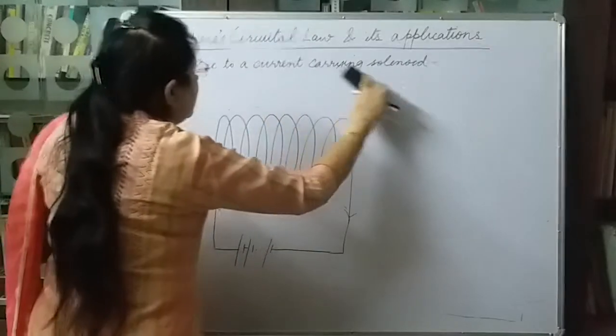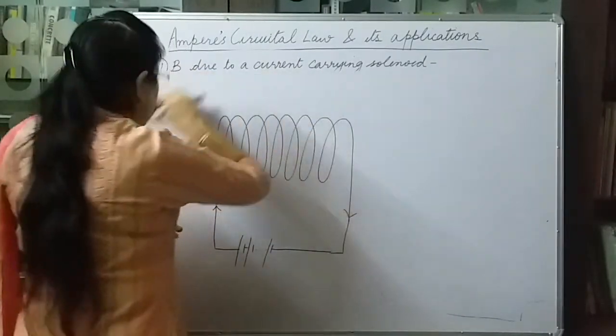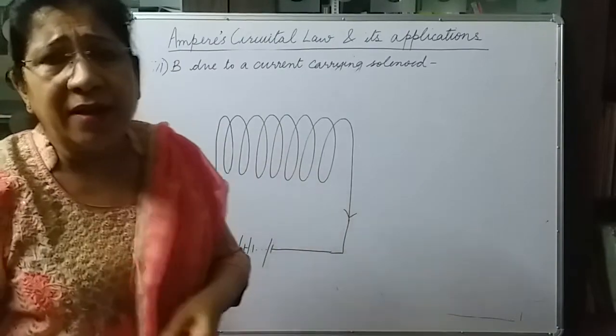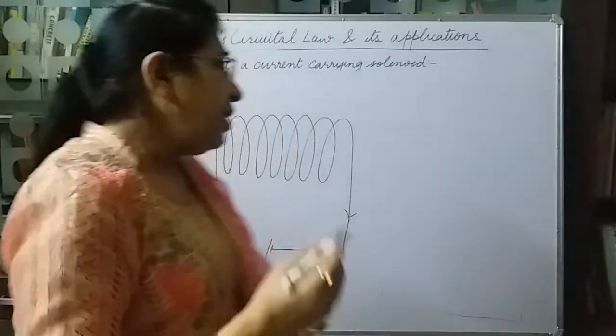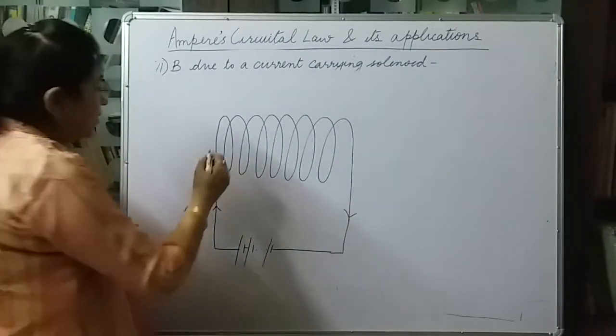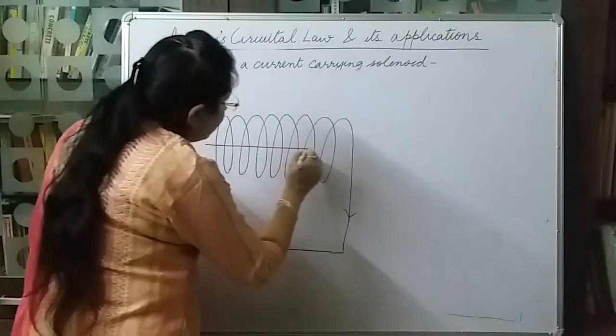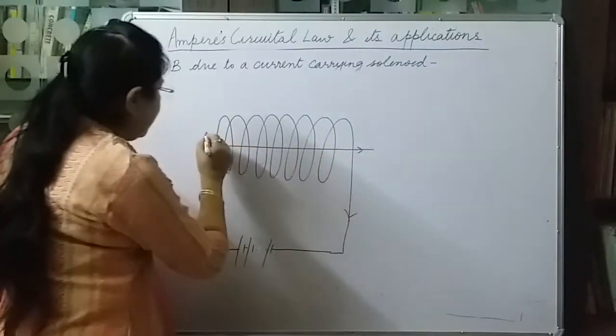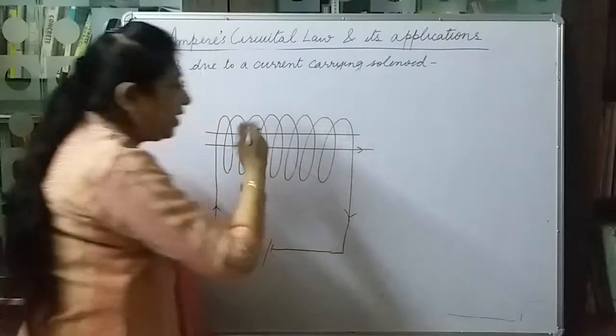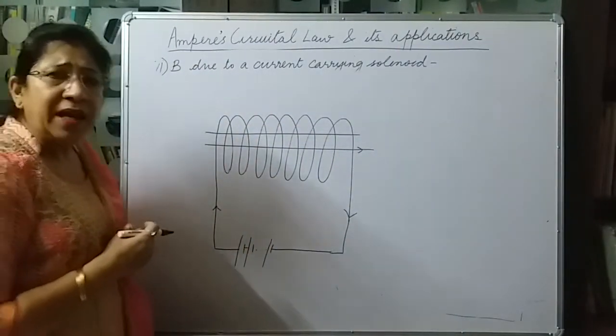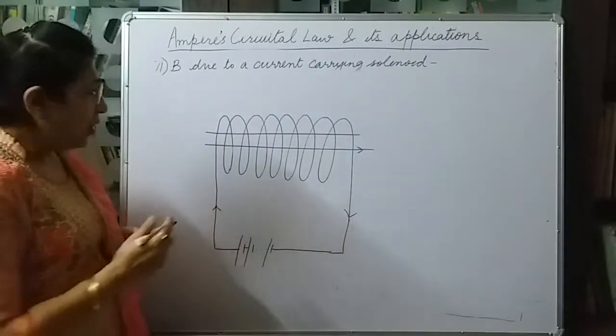Now, using the fact that the field is uniform here, we can draw the magnetic lines of force. Since the field is uniform, the magnetic lines of force will be parallel to each other.